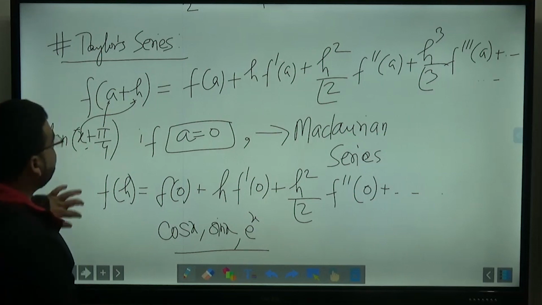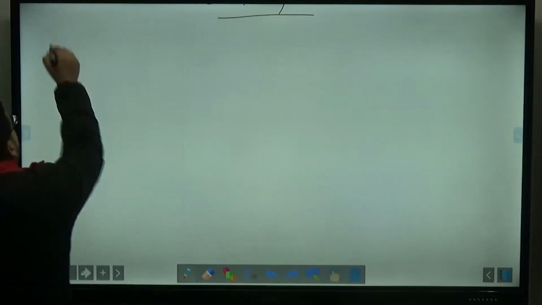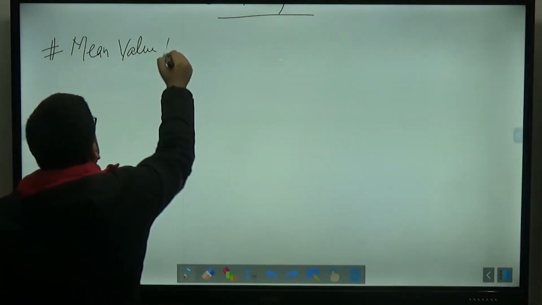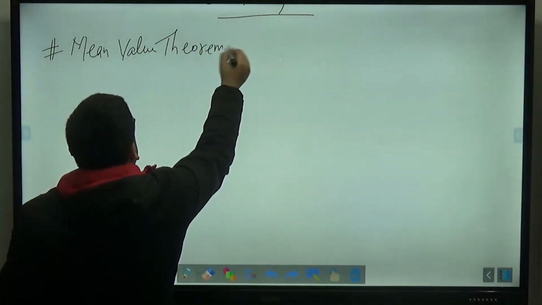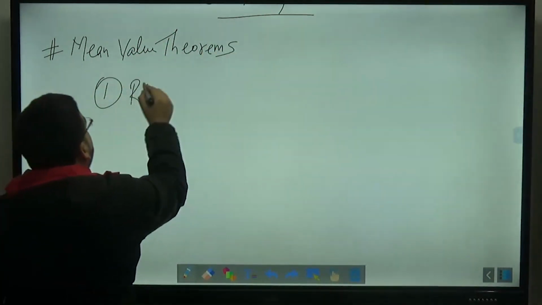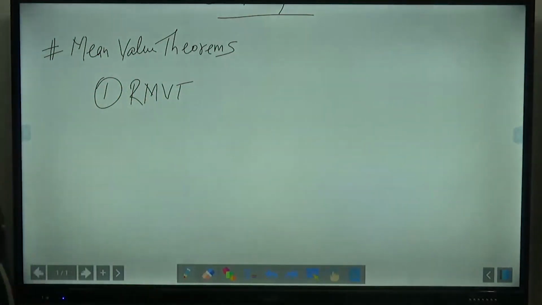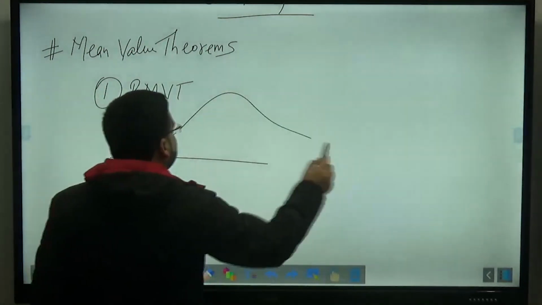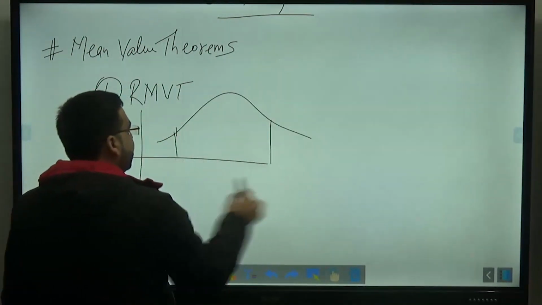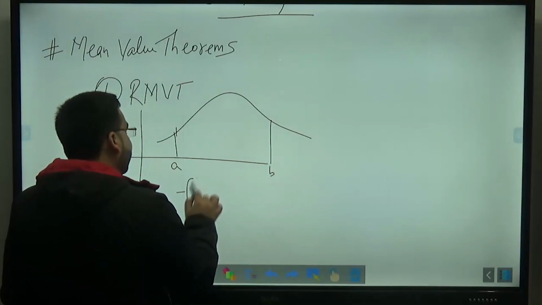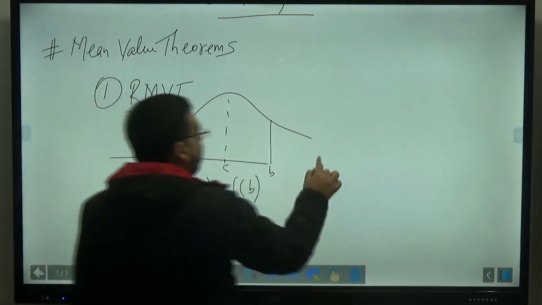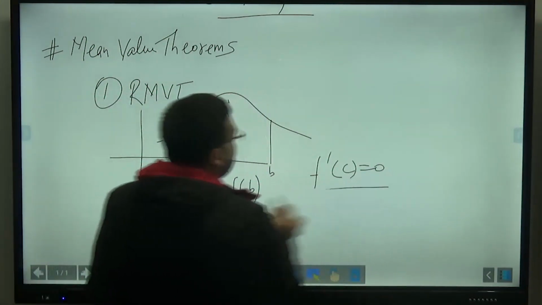After this, we discussed the mean value theorems. The first mean value theorem is the Rolle's mean value theorem. So what is the Rolle's mean value theorem? If some function is like this, where this is your a, this is your b, if f of a is equal to f of b, then there will exist a point c where f dash of c will be equal to 0. This is the Rolle's mean value theorem.